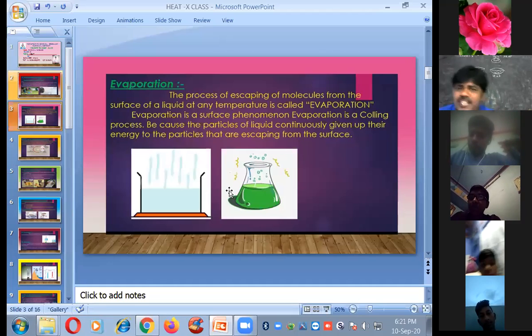So the evaporation definition is also important here, and a very important point is that it happens at any temperature. Okay, so evaporation can be defined in two ways. Whatever way you write, it is correct. So please note down what it is.